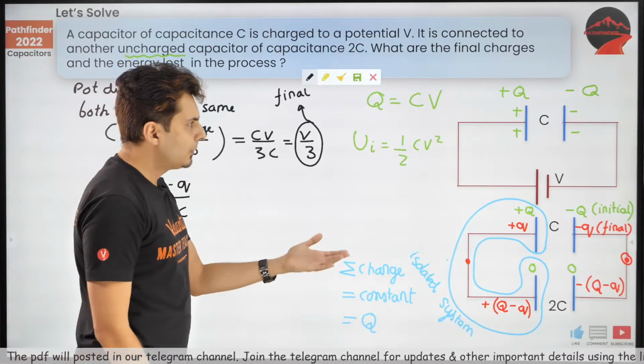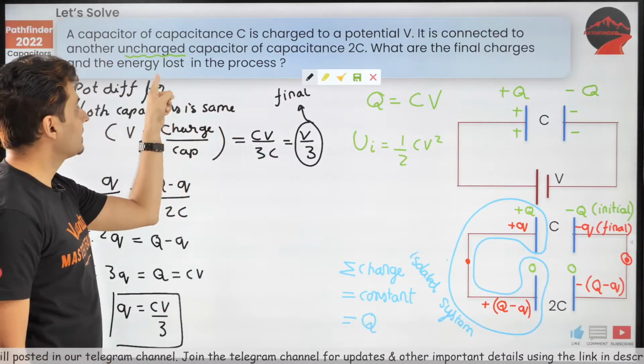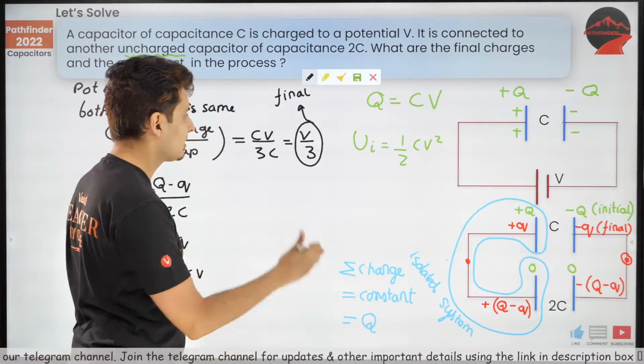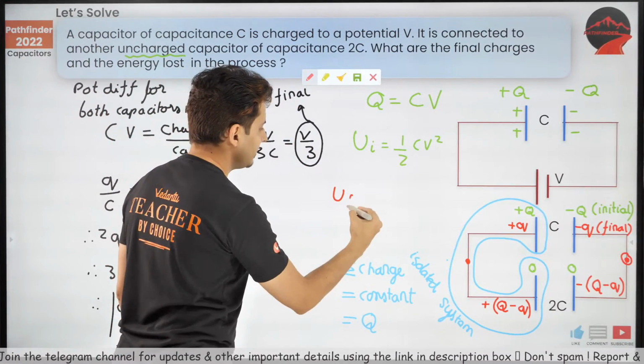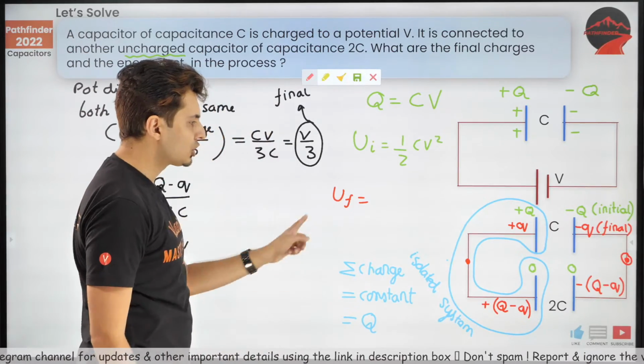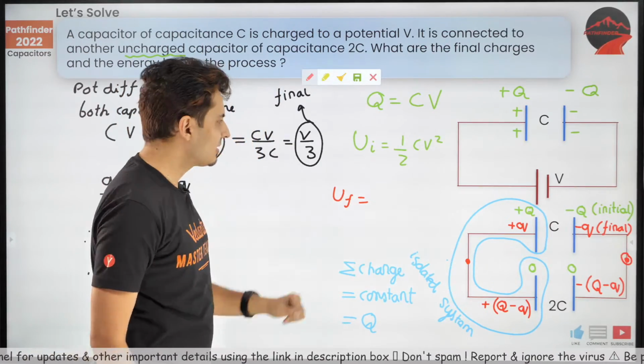Okay. Now the question is still remaining, how much energy is lost in the process? Let's do this. What will be the final energy stored in the capacitors? Just think about it.